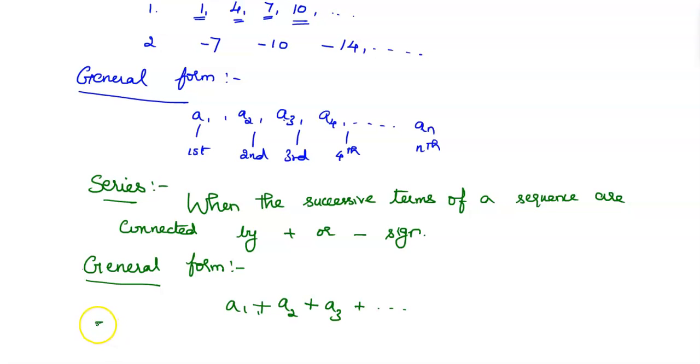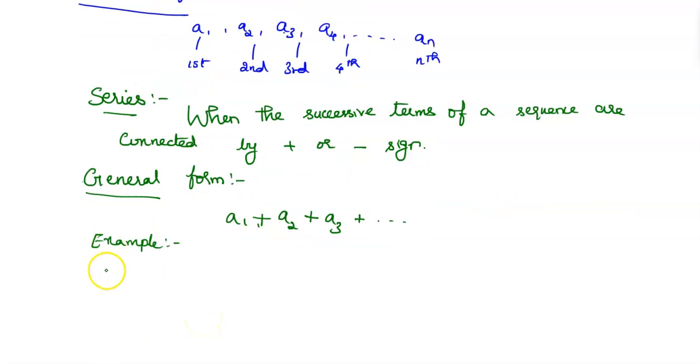And the example for series: we have written the sequence, so from this we will convert to a series. 1, 4, 7, 10, etc. We have to connect by plus or minus sign, so this will become a series.